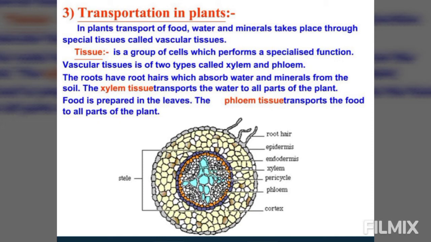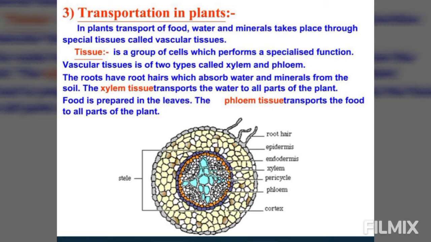These are transported to the leaves for the preparation of food by the process known as photosynthesis. The food prepared in the leaves is then carried to all the parts of the plant. This involves the movement of water and minerals from the soil through the roots into the plant body, and the movement of the food prepared in the leaves to the other parts of the plant.